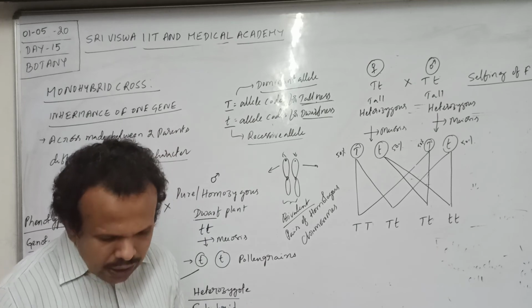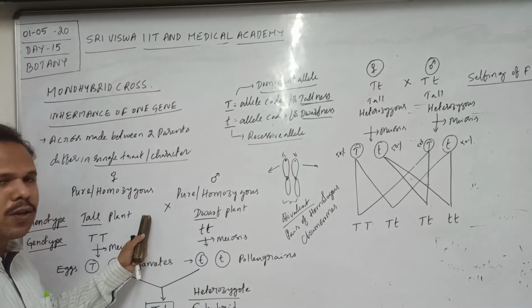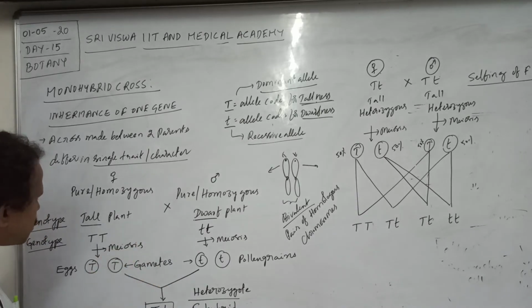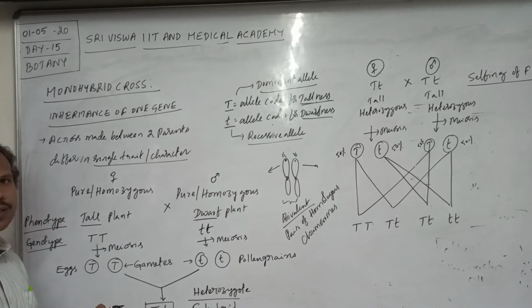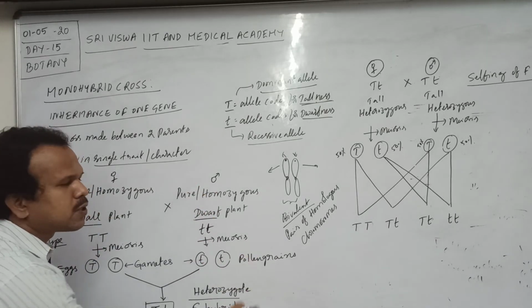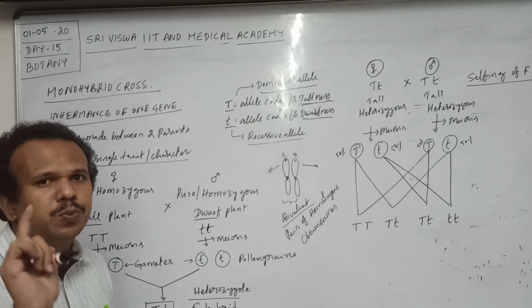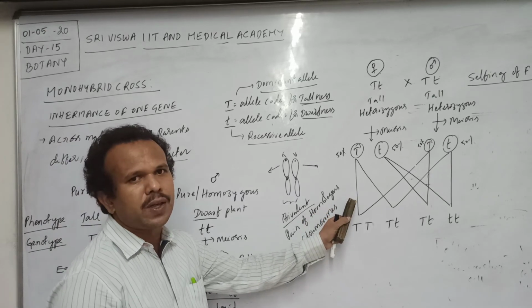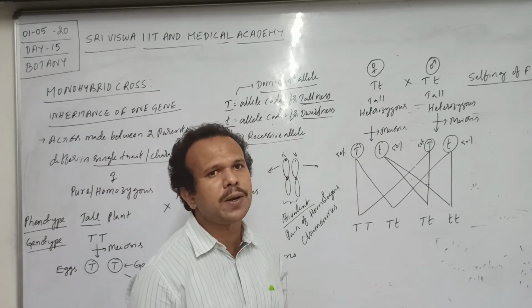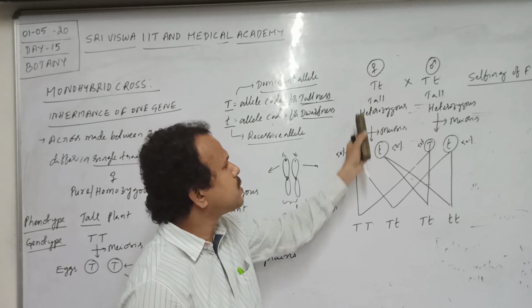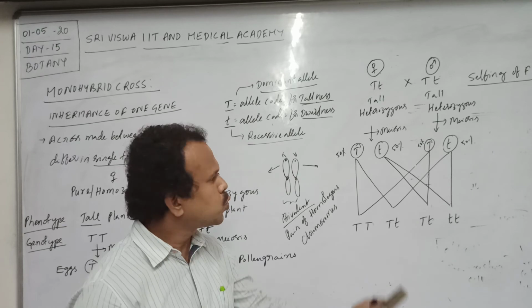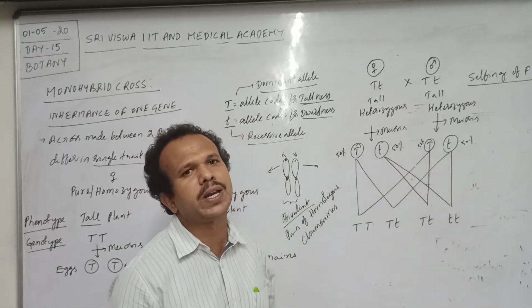During the crossing or cross pollination, during the production of the F1 progeny, homozygous individuals produce only one type of gametes. Here all the female gametes are with the capital D allele. Here all the male gametes are with the small d allele. So homozygous individuals produce only one kind of gametes. But the most important one, a heterozygous individual produces two types of female gametes and two types of male gametes.